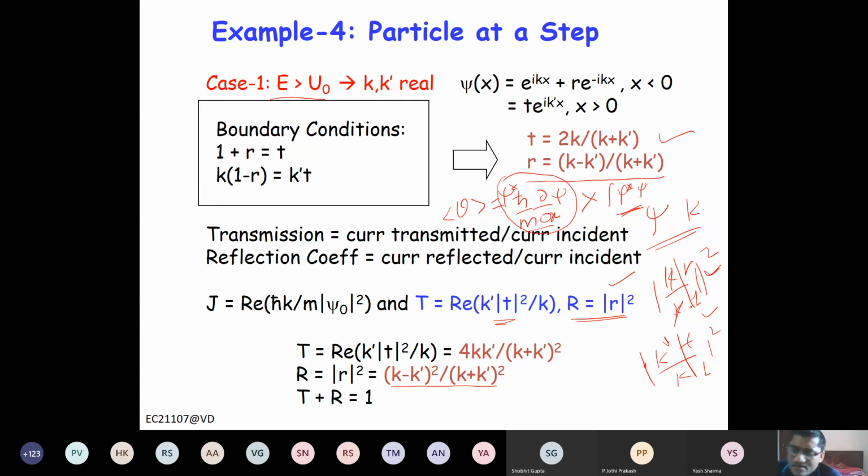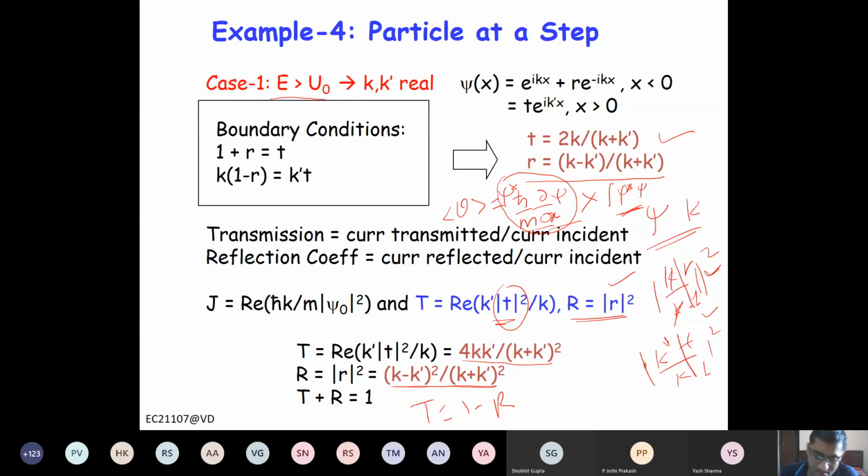Sometimes in textbooks they use another technique, because if they don't want to tell you there's a velocity here, what we do, we call this the reflection coefficient, right? So transmission will be 1 minus reflection, right? So if you subtract it, you will get 4k k prime by k plus k prime whole square. This you will not get if you write this as simply t square, right? So you have to take into consideration k prime and k also.